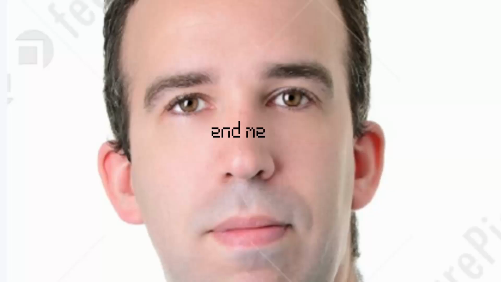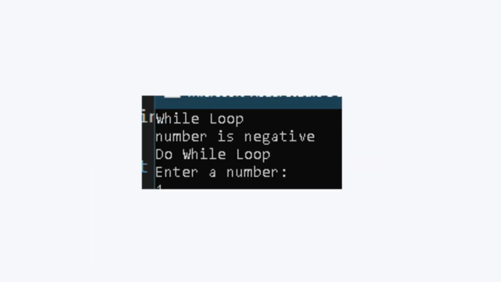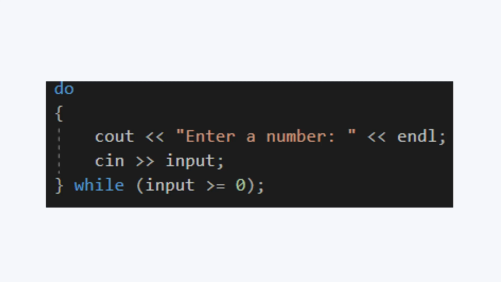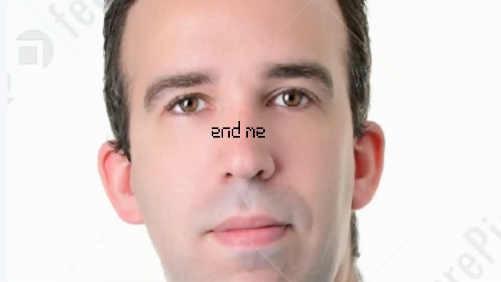And now we will test the program. When the console pops up, you will see immediately that the while loop was skipped. That is because the while loop looks at the variable before it loops. The do while loop, on the other hand, asks for user input. Due to the do while loop's structure, it will always run at least once, no matter what the circumstances are, and as we see here, we are able to keep on inputting numbers until we input a negative number. That is how you use a while and do while loop.